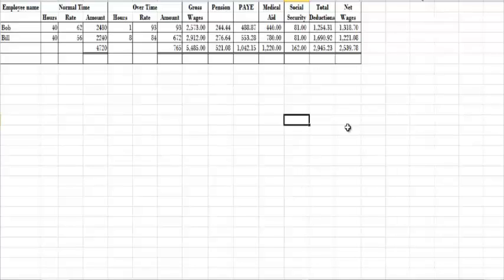Calculating your gross wage is imperative to ensure that your pension and your pay as you earn is calculated correctly. I hope this lesson has helped you, and I hope this lesson will give you more confidence going into the exams and tackling a wages journal.